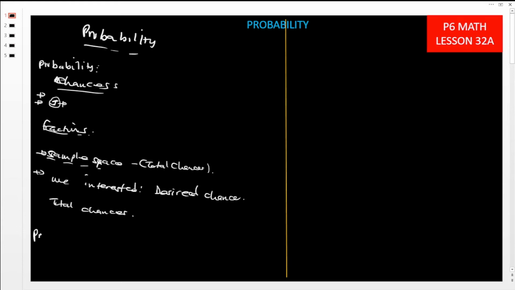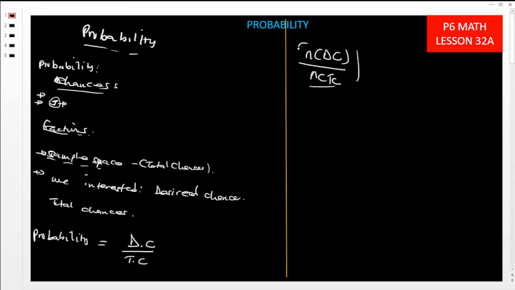Therefore, when we are writing the formula for measuring the chances, which we have called probability, I can take DC over TC, or number of DC over number of TC. Do you understand this? This means the number of desired chances out of the number of total chances. So probability is the number of desired chances over the number of total chances. Okay, let us get started.